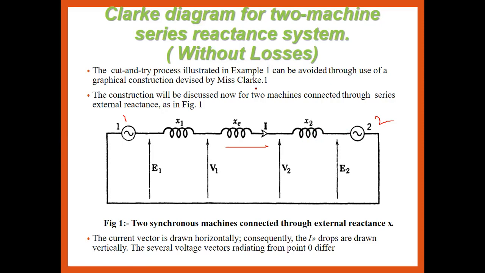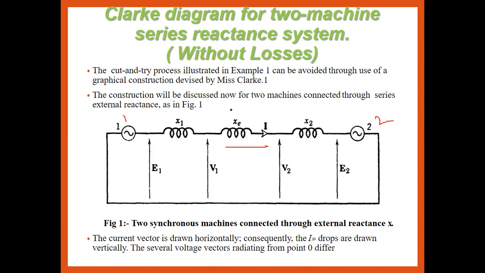The Clark diagram is generally used to calculate the steady state stability limit, with losses and without losses, for the two machine system, like the series reactance system or the resistance one. While calculating the steady state stability limit by the vector diagram, Miss Clark used this graphical construction method. That's why it's also called a Clark diagram.